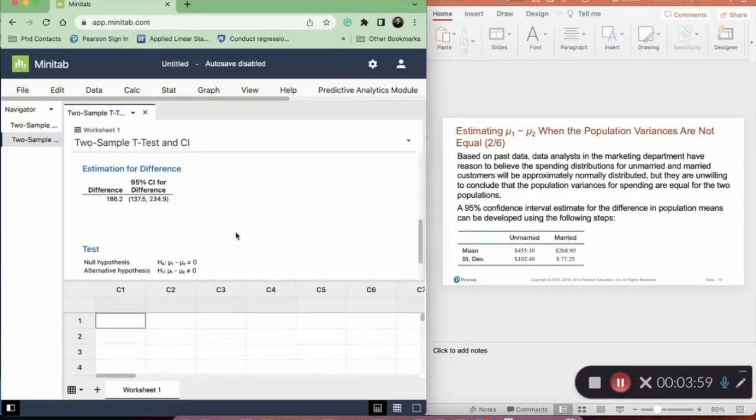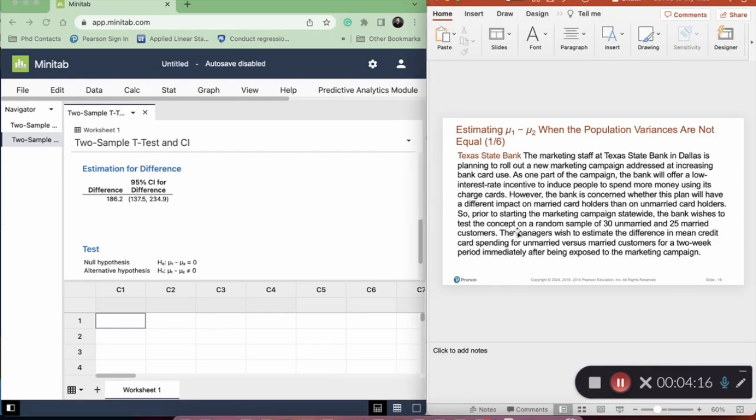Then what we got, basically, the confidence interval is 137.5. The 95% confidence level for the difference is between $137.5 and $234.9.